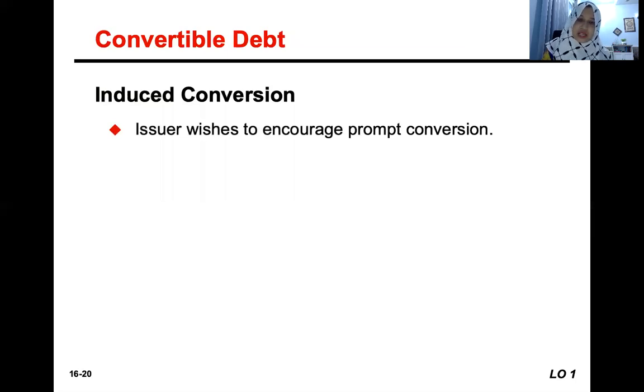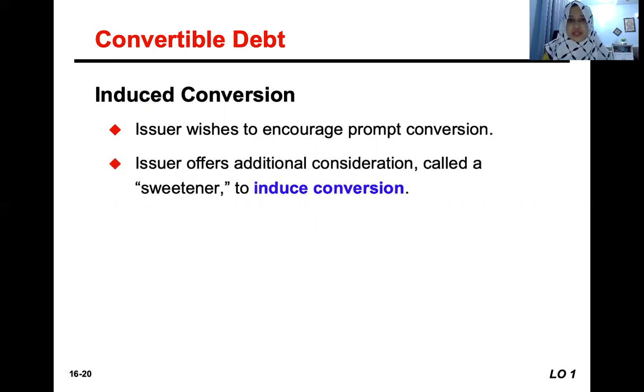The company or the issuer wants to encourage immediate conversion. They want to push the bondholders to convert immediately, not waiting for maturity. So the company or the issuer will offer an additional bonus, or call it a sweetener, to motivate them to convert, or to induce the conversion.